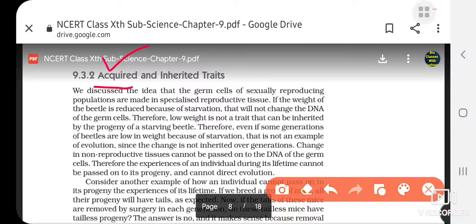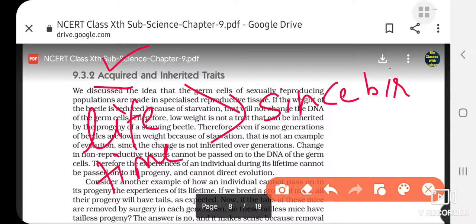This type of trait, this type of character, is called an acquired trait, which we obtain during our lifetime. Now the second type is inherited traits, which we get from birth. Like your hair color, the shape of your eyes, these characters are called inherited traits.